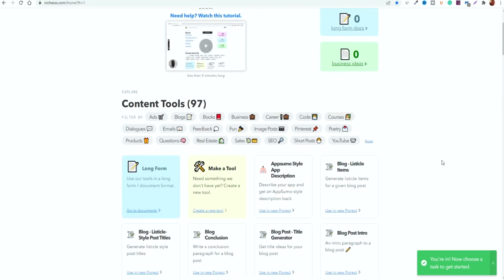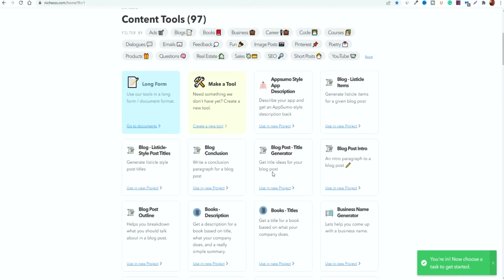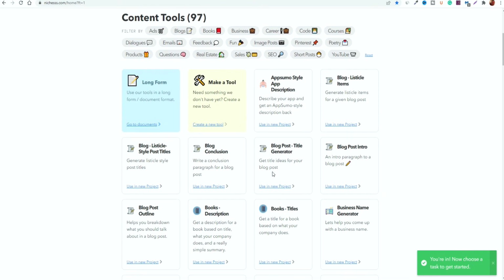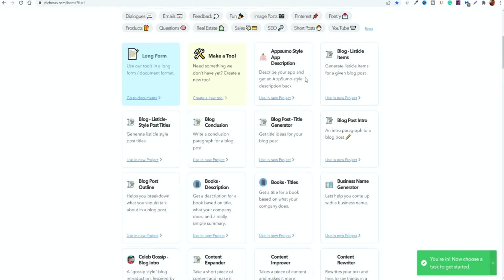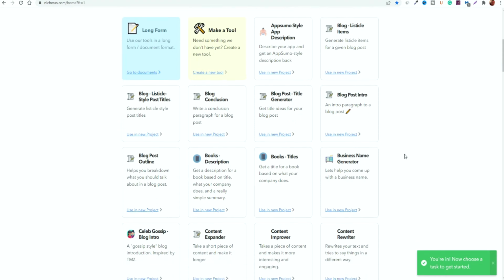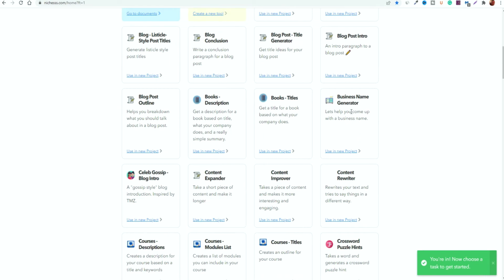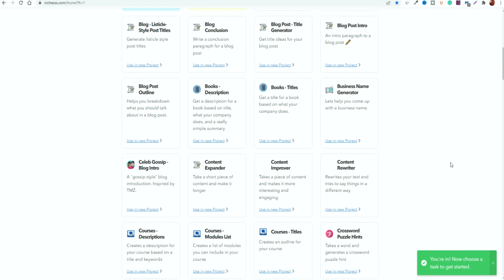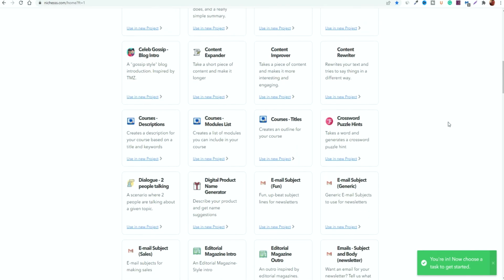And it does have access, as you can see here, to a ton of different features and tools inside. So you can create, funnily enough, descriptions for AppSumo products, if you're selling products on AppSumo. You can do blog list item templates, conclusion templates, post generators, title generators, even business name generators, book titles, book descriptions. You can rewrite and repurpose content.